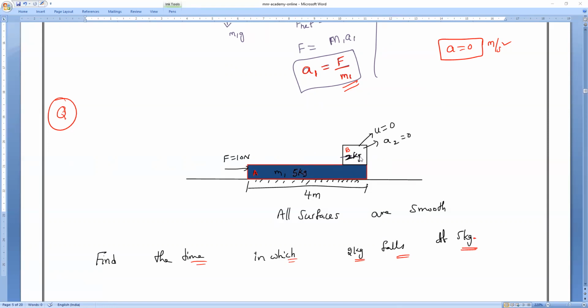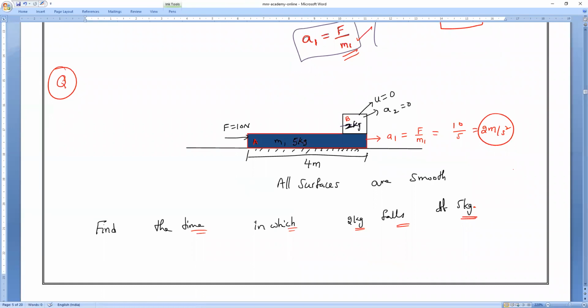Now observe very carefully. I want to find the acceleration of the first body. I know A2 is equal to 0. A1 is equal to, as we just found in the formula, F divided by M1, which is 10 divided by 5. What is the acceleration of the first body? 2 meters per second square. Yes, very good. Now, imagine they are asking what time the second body will fall when the first body overcomes.